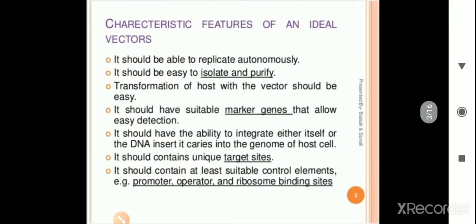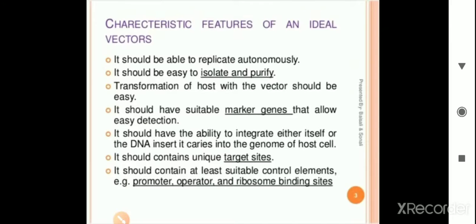Desired characters are those we want to show in an individual, like a change in the color of hair, skin color, eye color or wing color. It may be a change in color or any other character or behavioral change, or how the individual reacts to the surrounding medium. These are also changes regarding animal biotechnology.